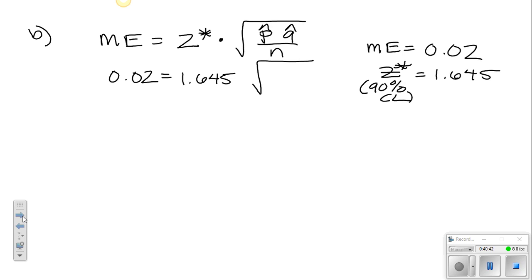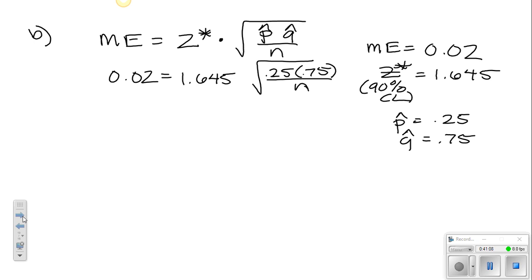All right, for P hat, did we know P hat? The answer was absolutely, we actually knew our P hat. Remember, if we don't, we use 0.5. But here we do, so we're going to use 0.25 for P hat. Remember that Q hat is 1 minus that, so that should be 0.75, all divided by our sample size.